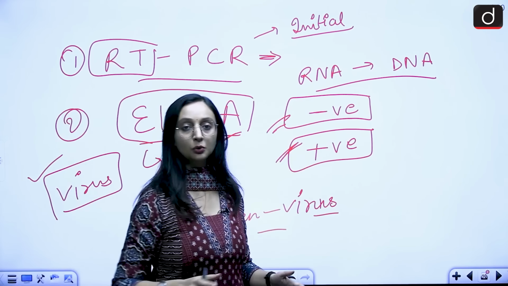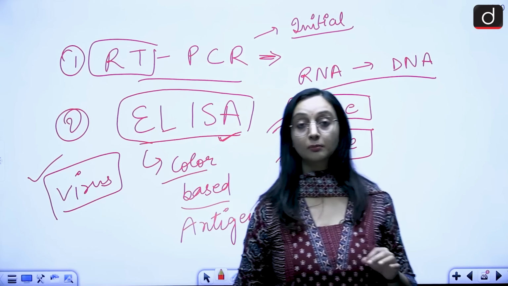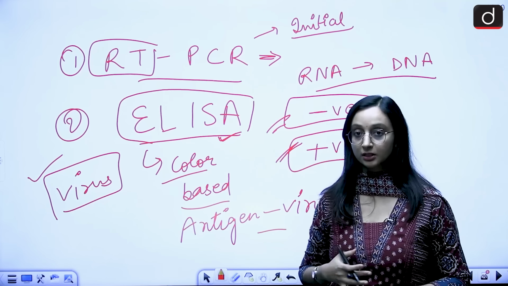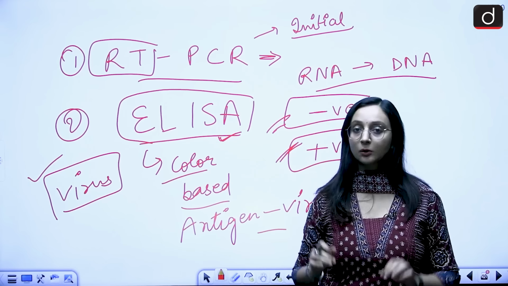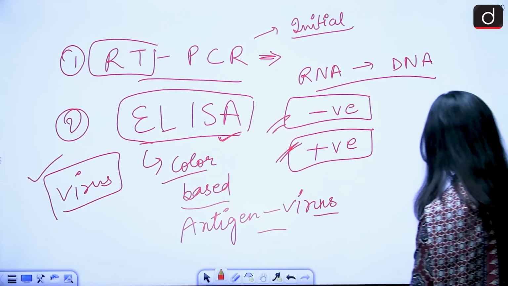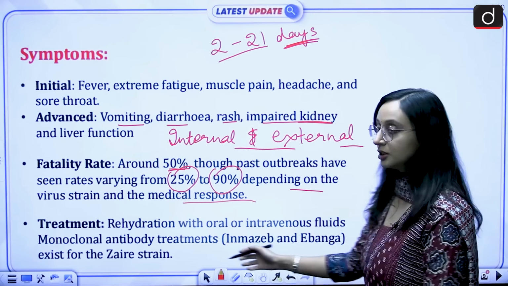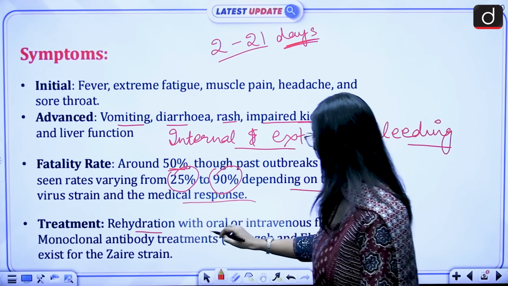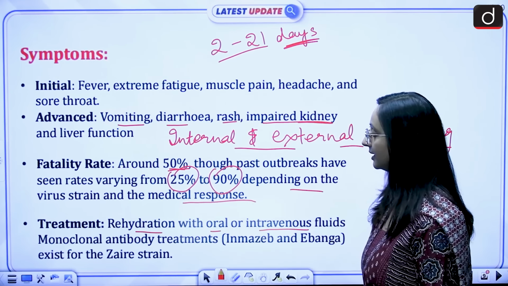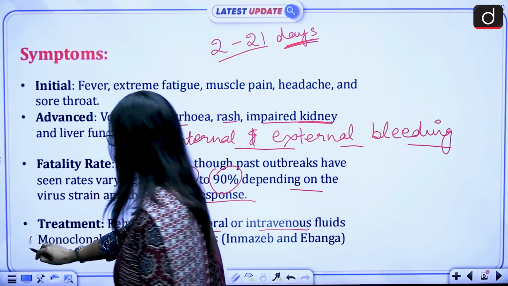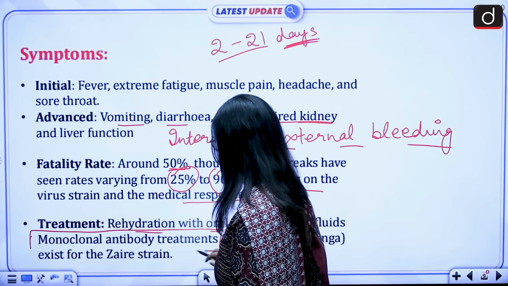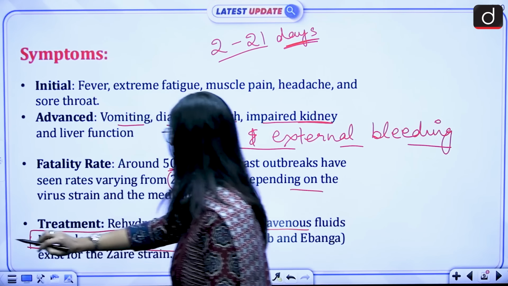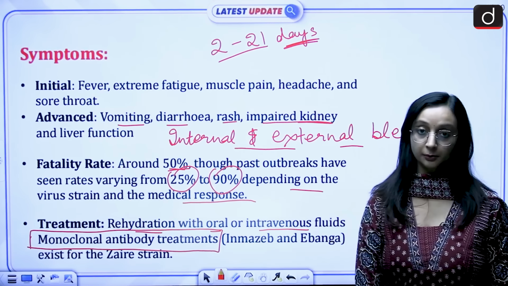So these are the two types of tests that are used the most when we talk about diagnosis of the Ebola virus. And once diagnosed, when we discuss the treatment, the initial treatment is rehydration with oral or IV fluids, and then a special type of treatment is also used, which is the monoclonal antibody treatment.